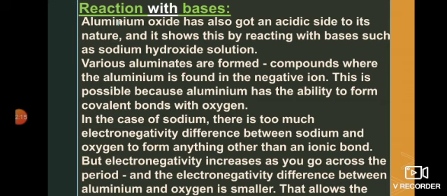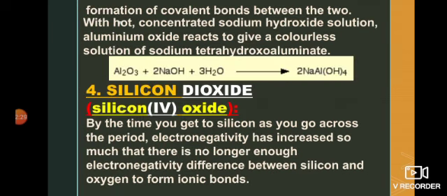In the case of aluminium and oxygen, the difference is very small, so they form a covalent bond. There is a covalent bond present between aluminium and oxygen.